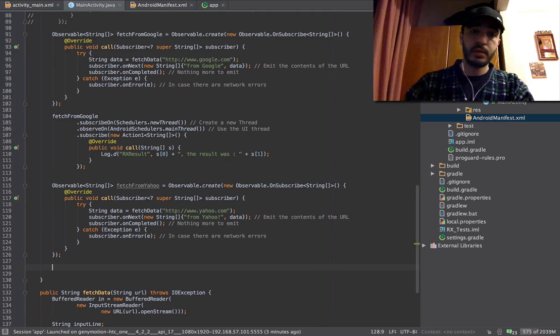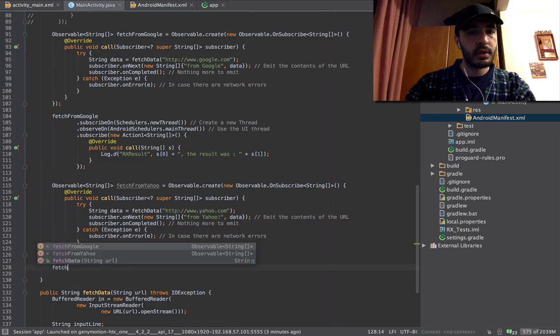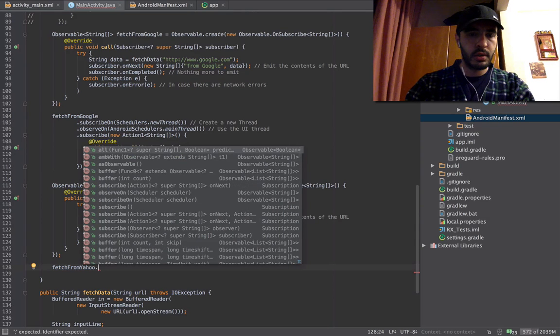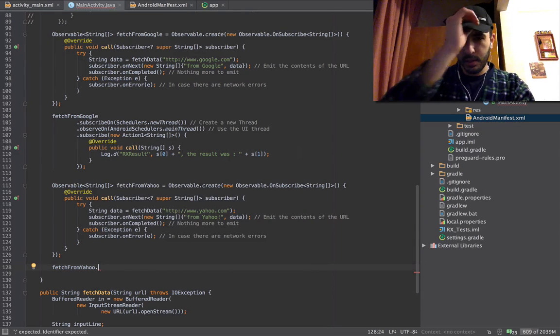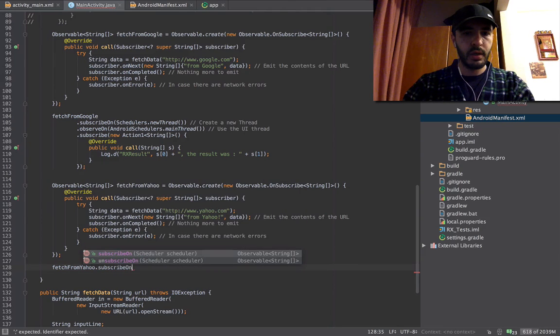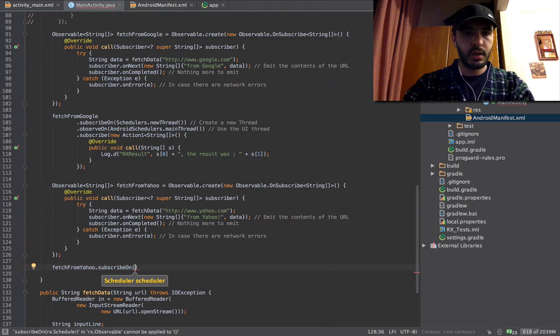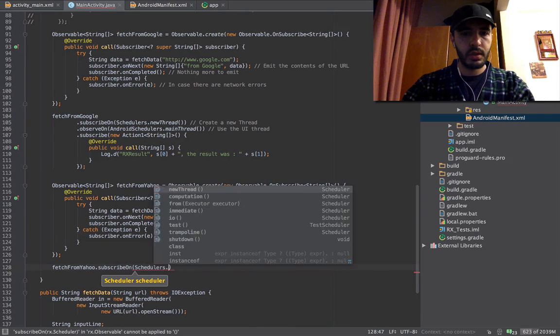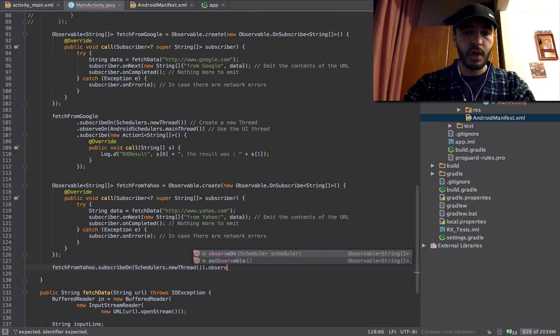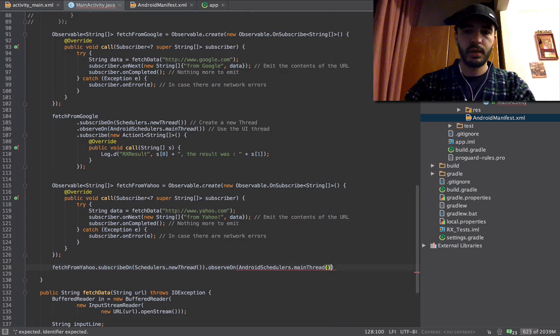Now we need a subscriber to that observable. Fetch from Yahoo dot subscribe on schedulers dot new thread, and we say observe on the main thread, Android schedulers dot main thread dot.